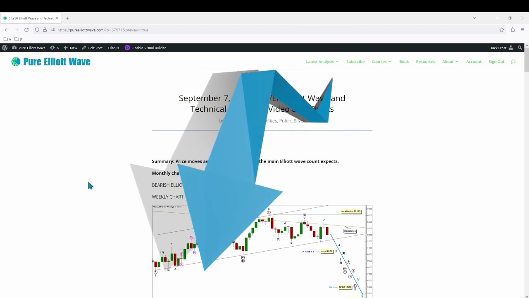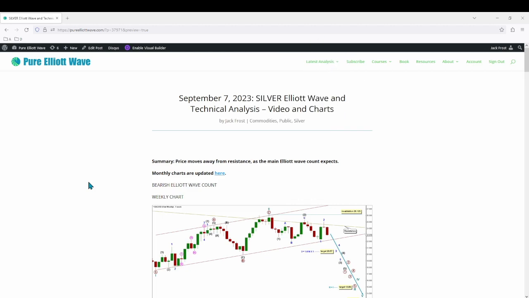Overall, price has moved away from resistance, which is what the main Elliott Wave count expects. Elliott Wave first and technical analysis last.